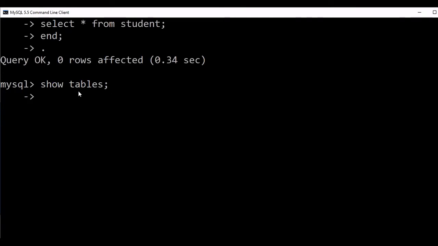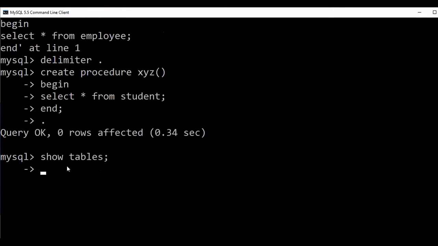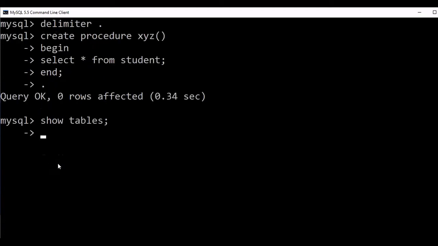So this is ended and it is returning something. No, sorry, I have changed the delimiter. I have changed it to dot. See here, usually show tables must show some result, but here it is not showing any value because I have changed it.